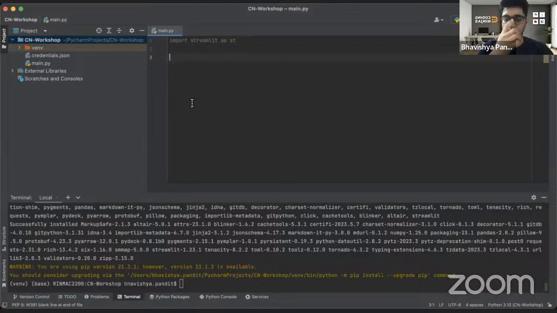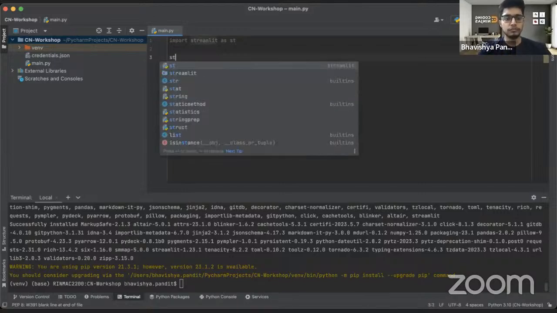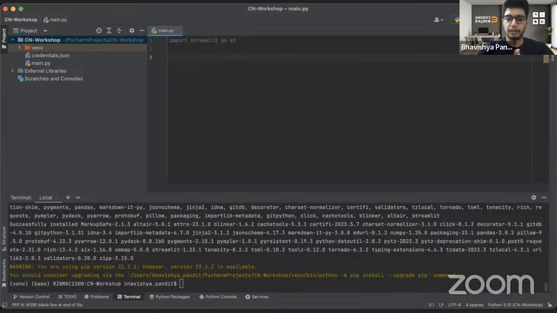Let's get started. Just like when you're building a web page of your own, a UI of your own, what is the first thing that is there? The title. So we have a simple title command for that, and we'll just write demo. And I just want to see whether this thing is running or not.